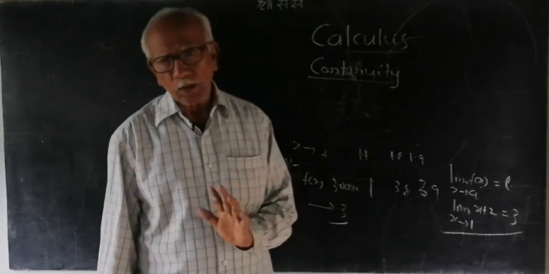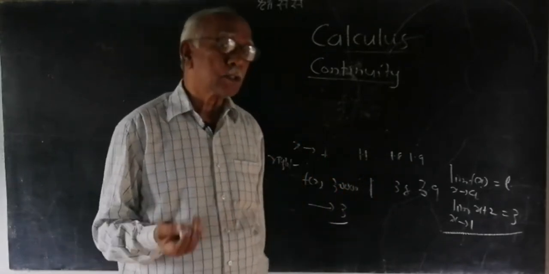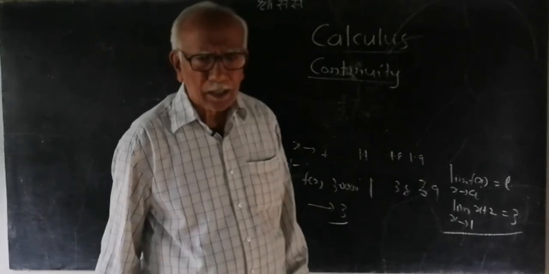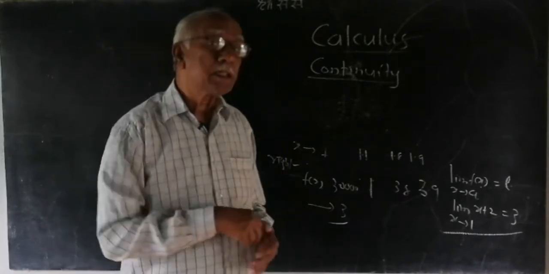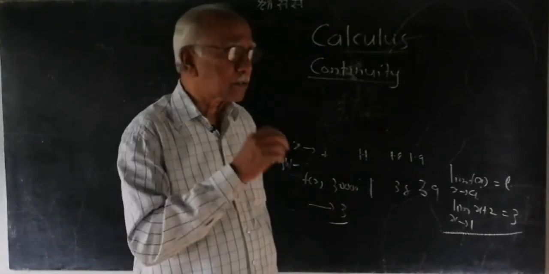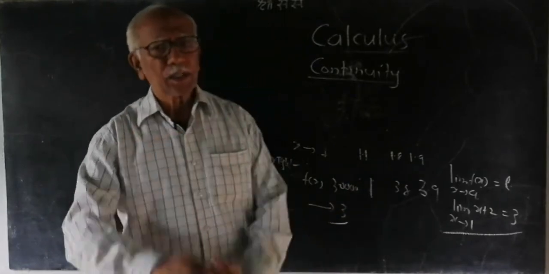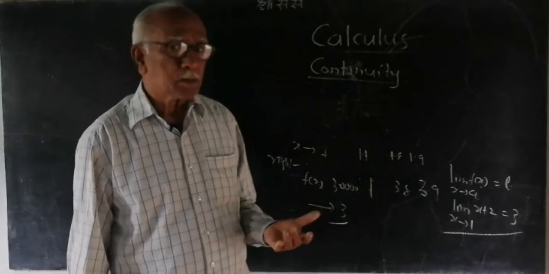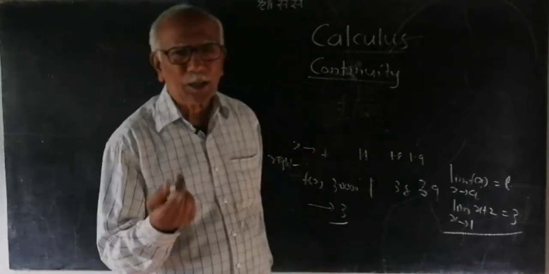If a function is having a value at a particular value of x, then we say it is continuous. If the value is not there, how will the value not be there? When you say f(x) is equal to something and you put x equal to any value, you must get something. But sometimes you will get something, but it is not called a value.